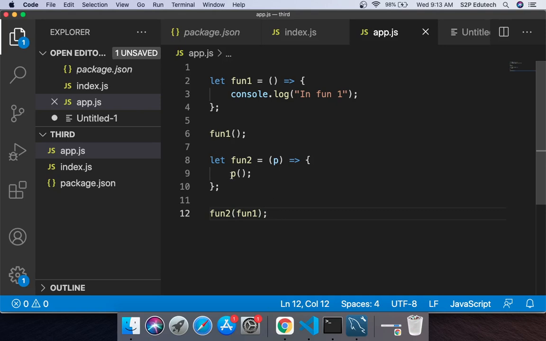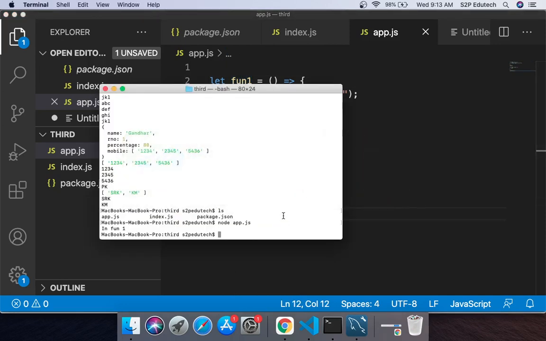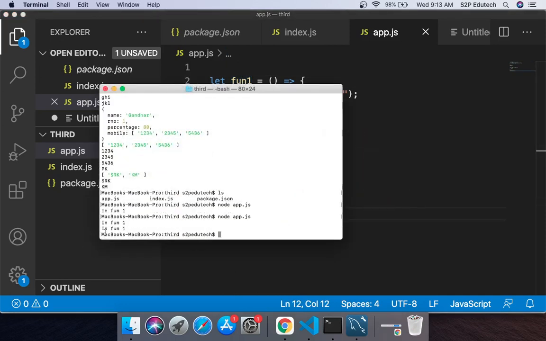What I am doing is calling fun2, and what is it expecting as a parameter? A function, without any parameters. So that is what I am passing to it. What is fun1? Fun1 is another function. And let's see what it will print. So it again printed in fun1.